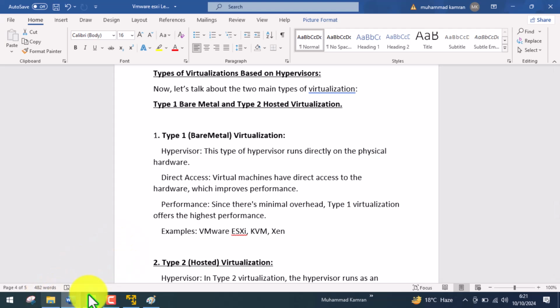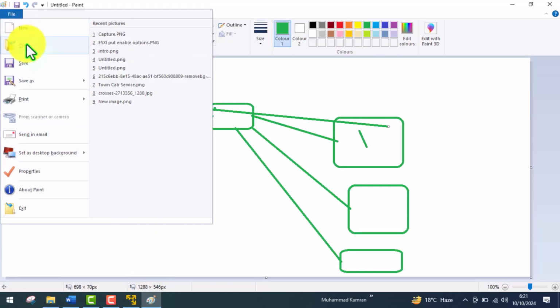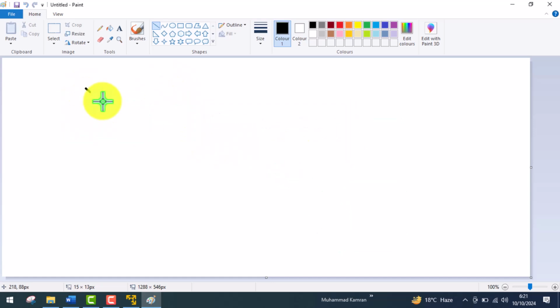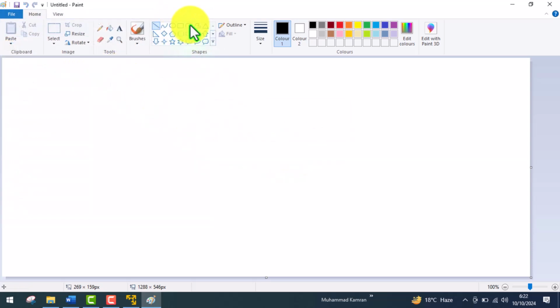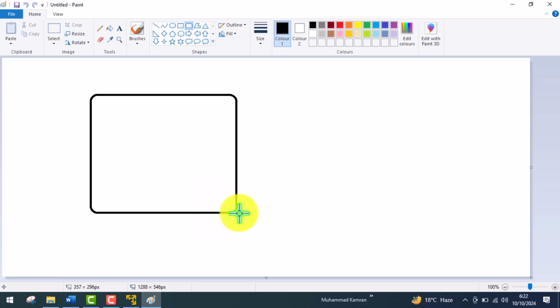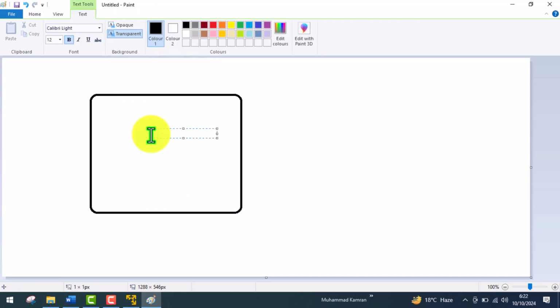Let me give you an example of this. This is a physical machine, and we do not install anything on this physical machine.